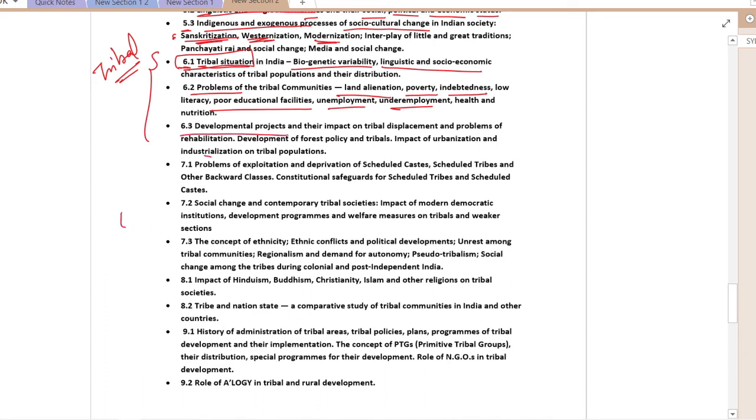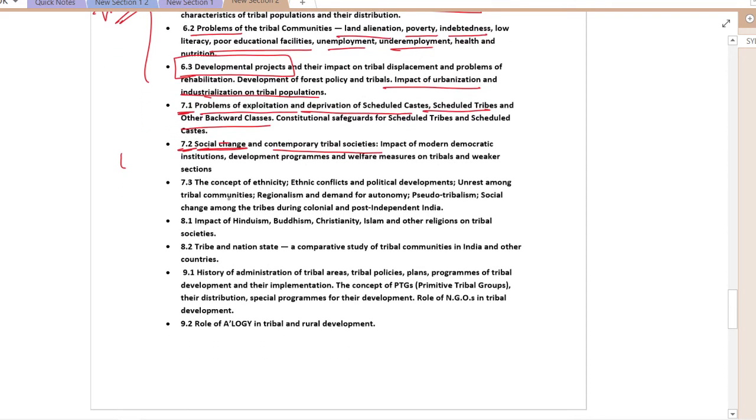See, developmental projects can be important for national growth, but at the same time the price can be paid by the people who are living in the area. So impact of urbanization and industrialization on tribal population we will study here. In 7.1 we will deal with the problems of exploitation and deprivation of scheduled caste, scheduled tribe and other backward class, constitutional safeguards for scheduled tribe and scheduled caste, social changes, contemporary tribal, etc.